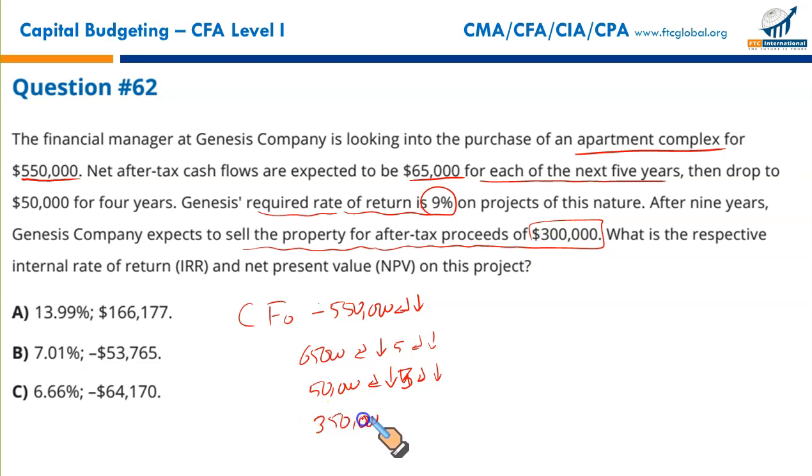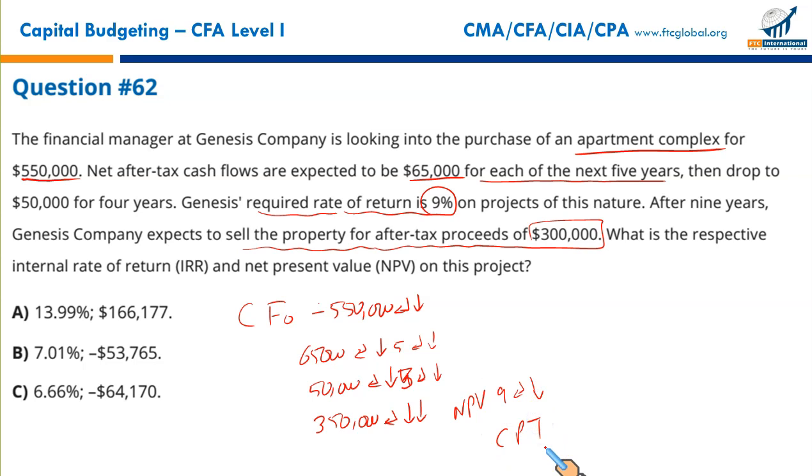That's an important point, gentlemen, ladies. Remember, I have taken one of the 50s out of these 4 years' cash flows and added it to this 300,000, resulting in a single cash flow at the end of the project, the terminal cash flow. Enter, down arrow key, and again down arrow key twice. What you will do then, press the NPV key, enter the discount rate, that I believe was 9%, enter, down arrow key, press CPT, and there you go.